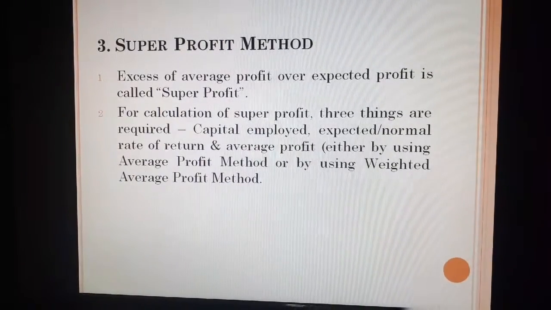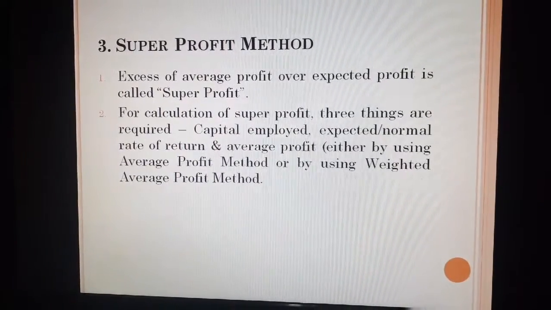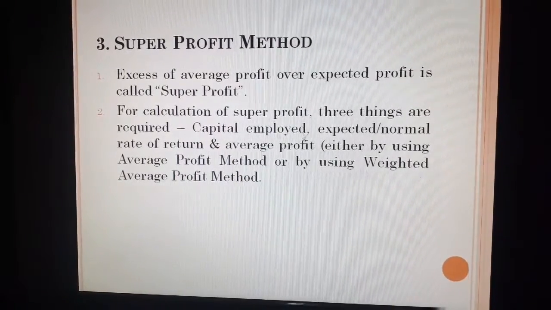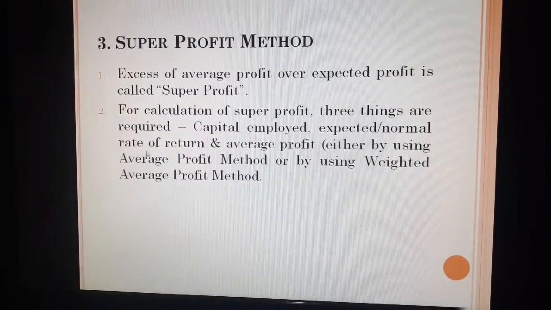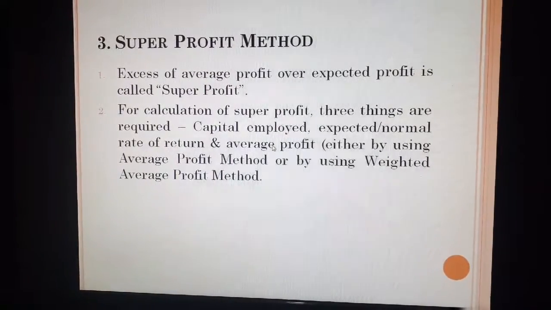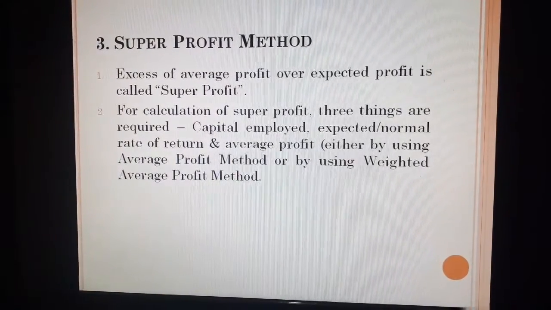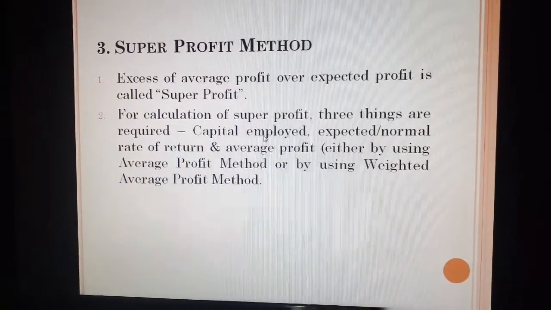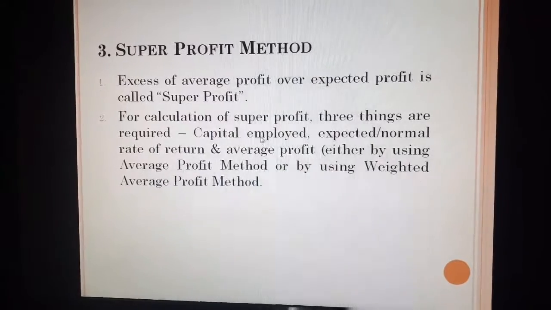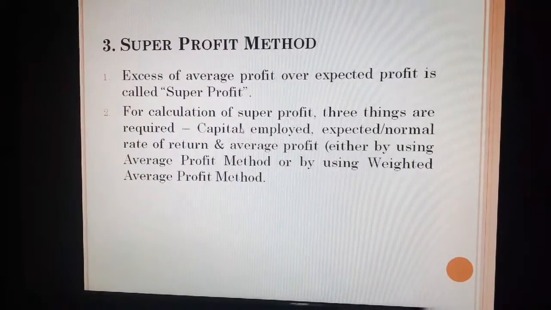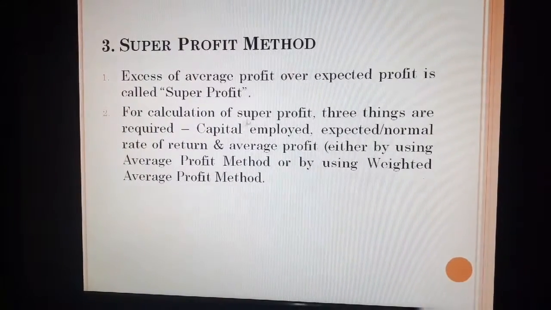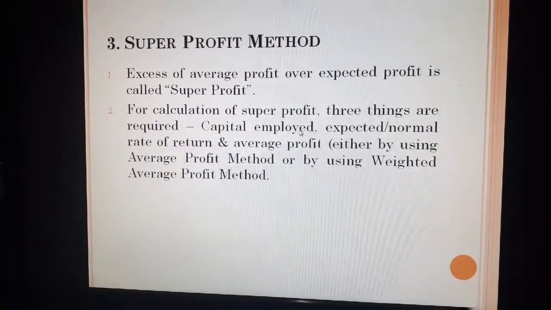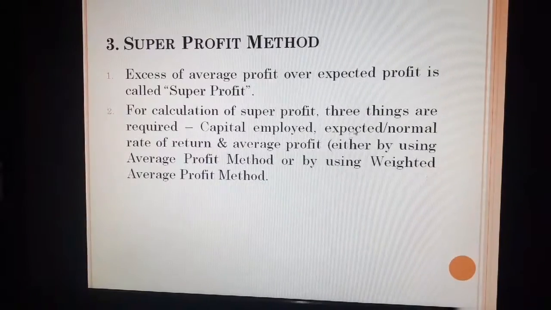For calculation of super profit, we need three things. First is capital employed, another is the expected or normal rate of return, and the third is average profit. Now capital employed: in the previous methods, the weighted average profit method as well as the average profit method, this element was ignored. That is, capital employed was not taken into consideration. But in this method, capital employed is taken into consideration.